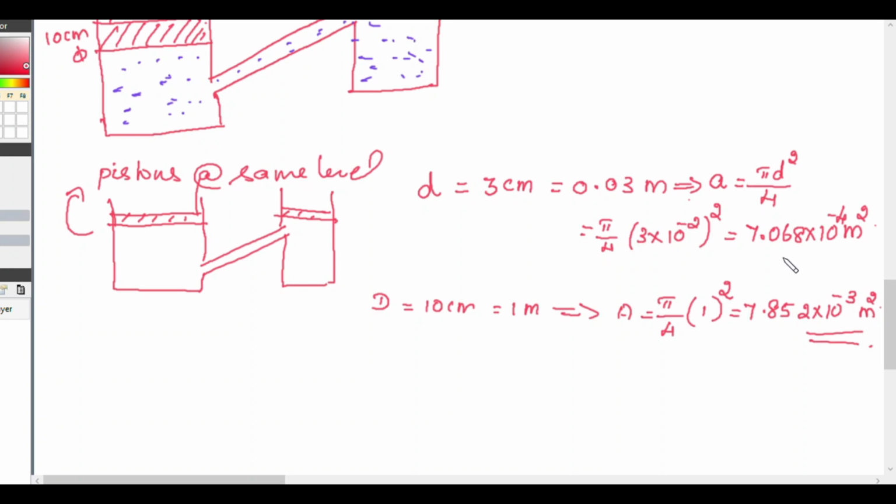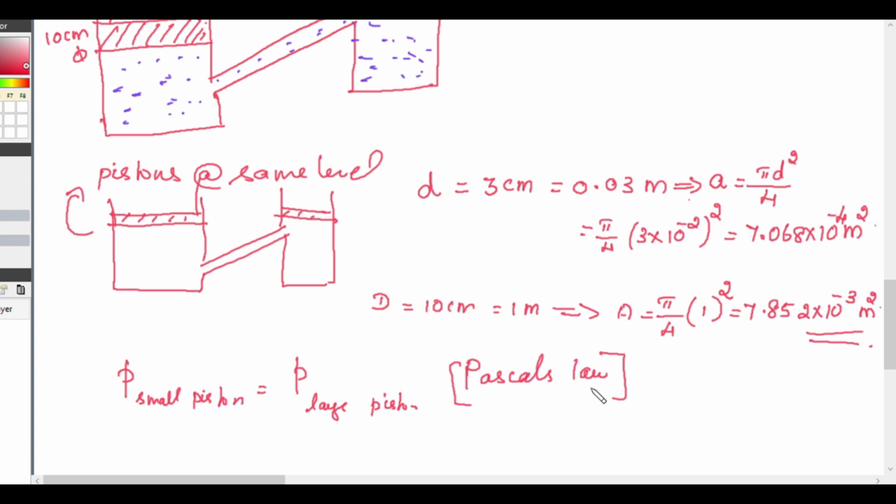Now, we will find the pressure intensity on the small piston. We have seen such problems. The pressure intensity on the smaller piston will be equal to the pressure intensity at the larger piston. So pressure at small piston will be equal to pressure at the large piston, and this is nothing but Pascal's law.